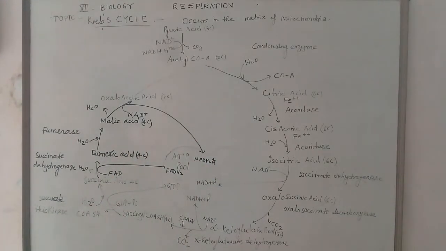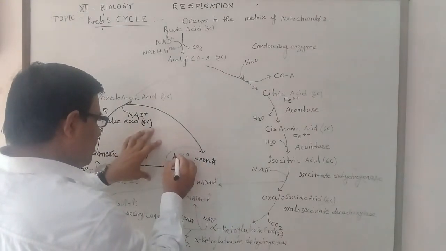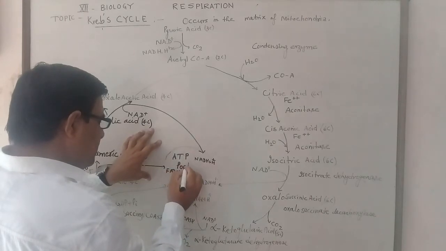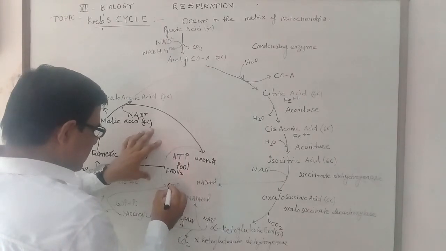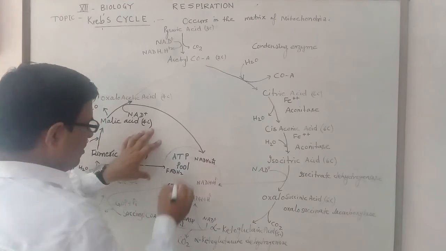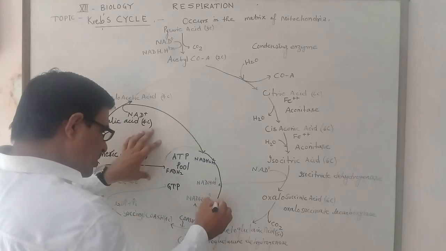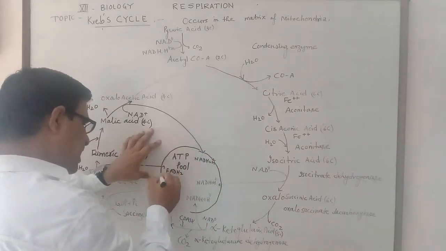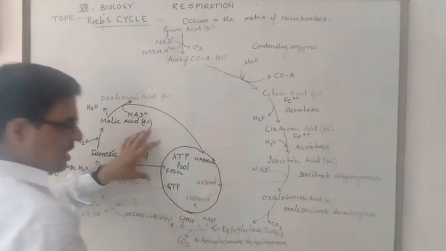This is the ATP pool, in which ATP is synthesized, with different types of products obtained like GDP, and the total ATP pool has been shown here by the circle, which occurs on the oxysome.